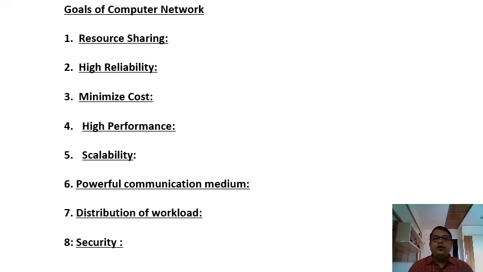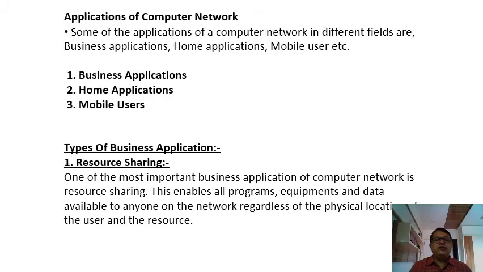I hope all these goals are clear to you. So quickly we are going to repeat them. What are these goals? The very first is resource sharing. Number 2 is high reliability. Number 3 is minimized cost. Number 4 is high performance. Number 5 is scalability. Number 6 is a powerful communication medium. Number 7 is distribution of workload, and number 8 is security. So all these are the goals of the computer network.